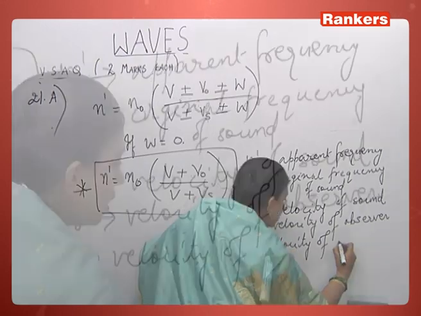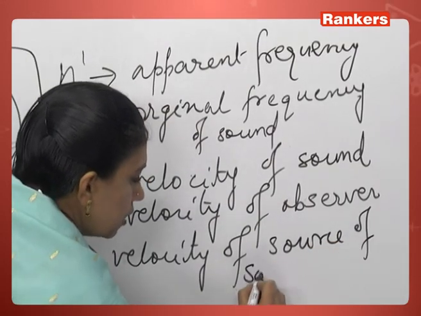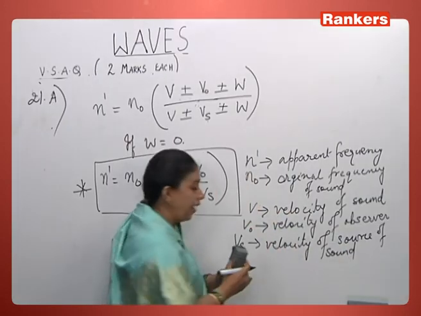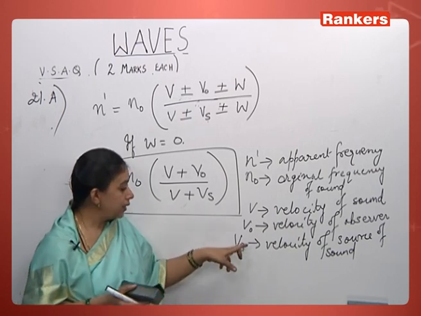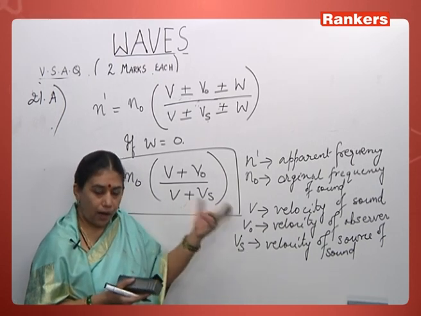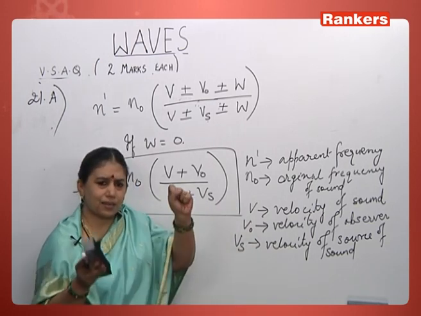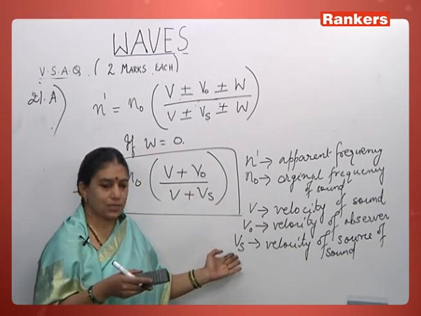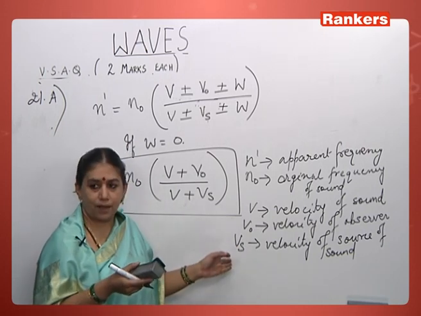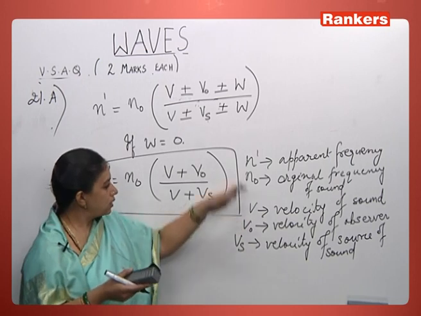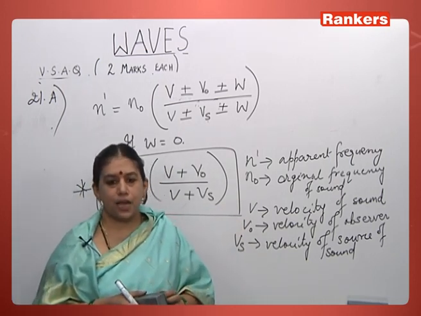This can be like a factory sounding a siren, or a car blowing a horn. The car can be at rest and blowing a horn, then vs is 0. If the car is moving with a certain velocity and sounding a horn, vs is there. Same way. So this is what you should write. So this completes the VSAQs of the chapter waves.